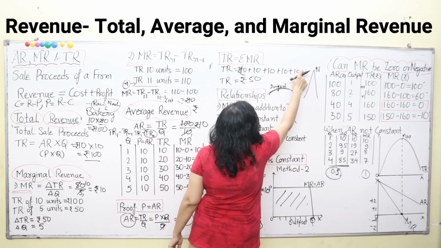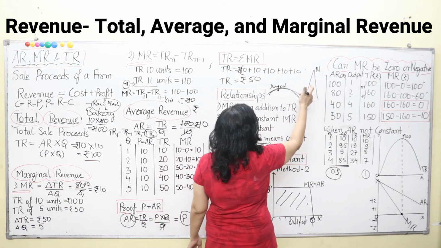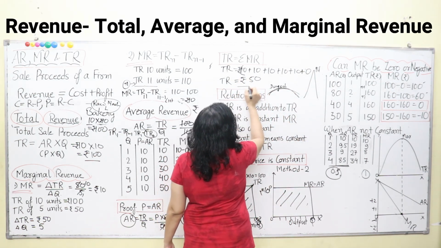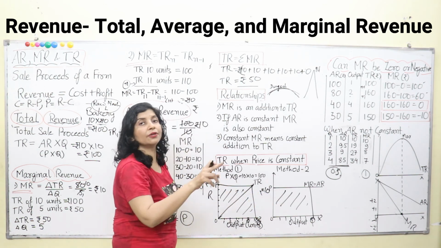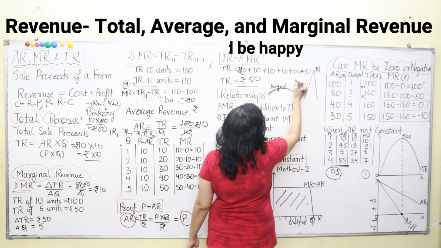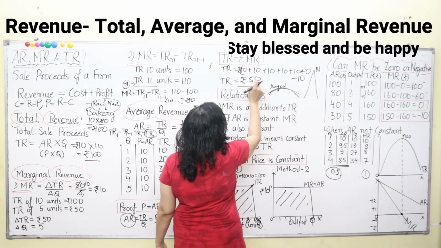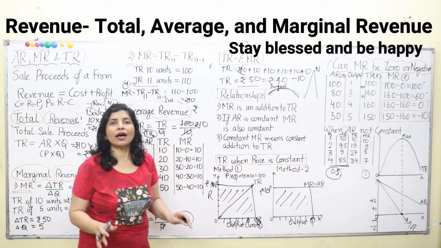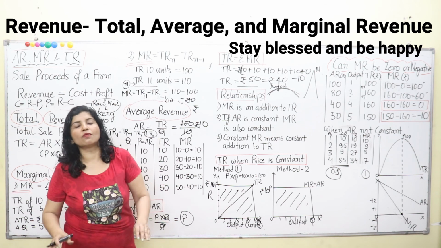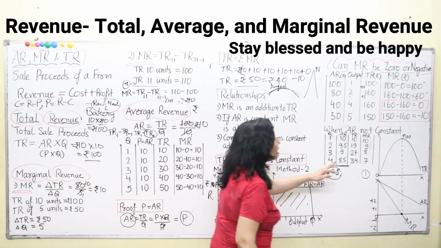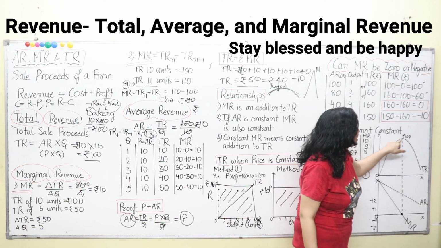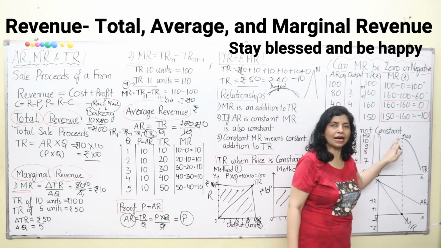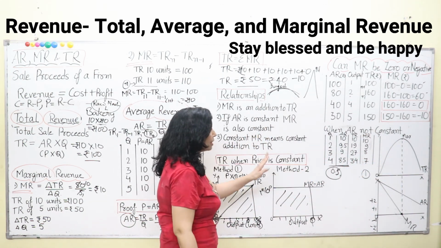Here it is rupees, for 5 units it's rupees 50. If you manufacture 6 units and you are getting only 0 rupees, what will be the total revenue for 6 units? 50. And if you manufacture the 7th unit also, what will be the marginal revenue? It is -10. So here 50 minus 10 is what? Rupees 40. So what is happening? You are incurring losses, and none of the businessmen in this world want to incur losses, so they will not manufacture after reaching the maximum total revenue, because after that it will decline. So when marginal revenue is 0, your total revenue is maximum and no one will manufacture after that. Okay, that's clear, I hope.